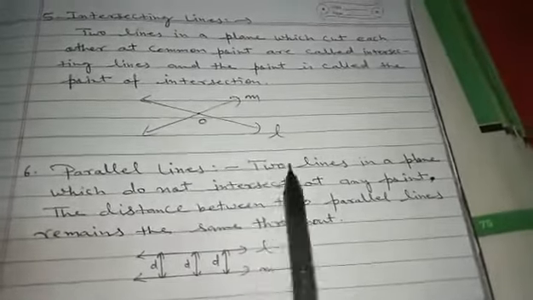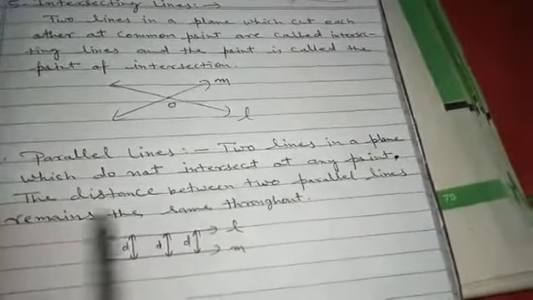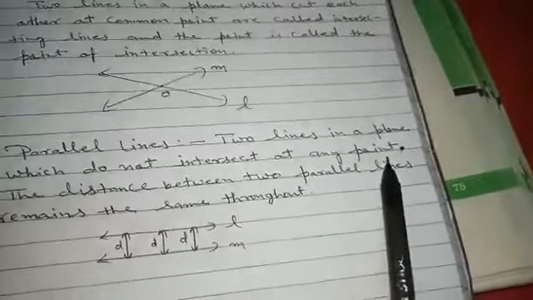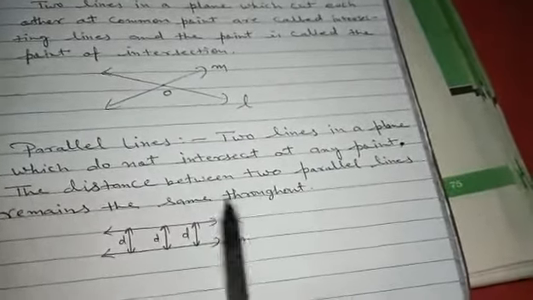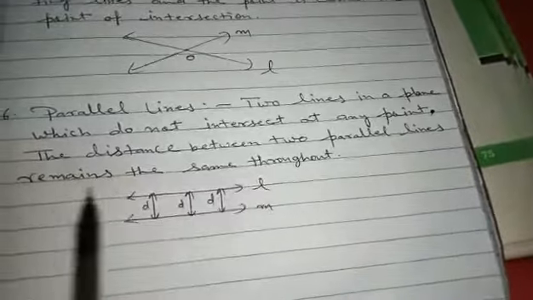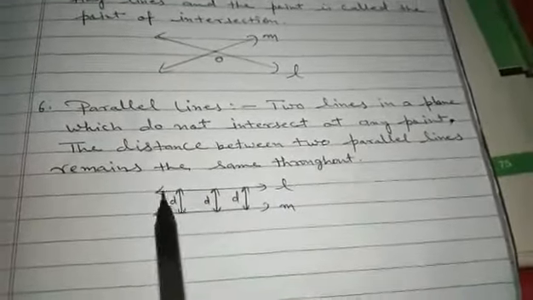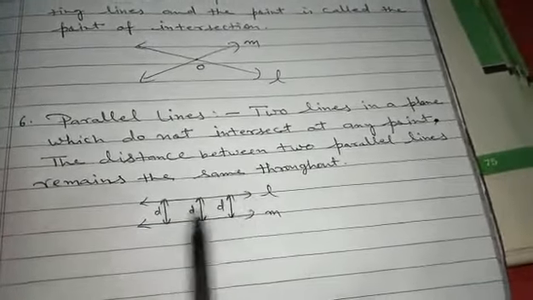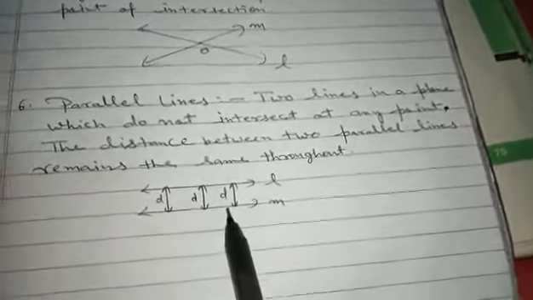Next, parallel lines: two lines in a plane which do not intersect at any point. The distance between two parallel lines remains the same throughout. So there are two conditions. First, they never intersect each other. When we extend them infinitely, they never intersect.